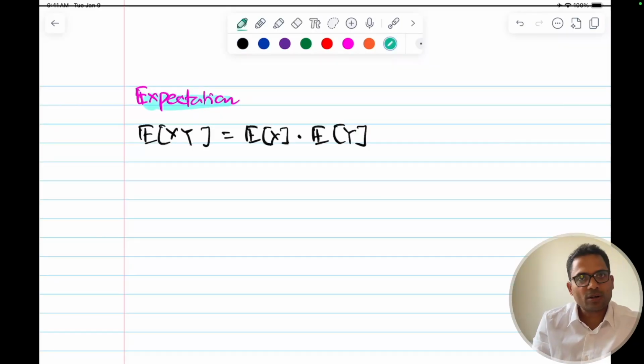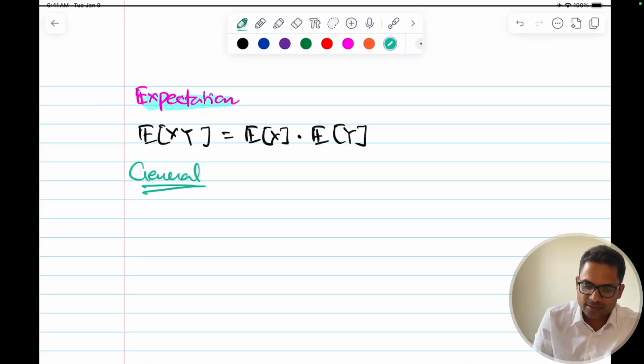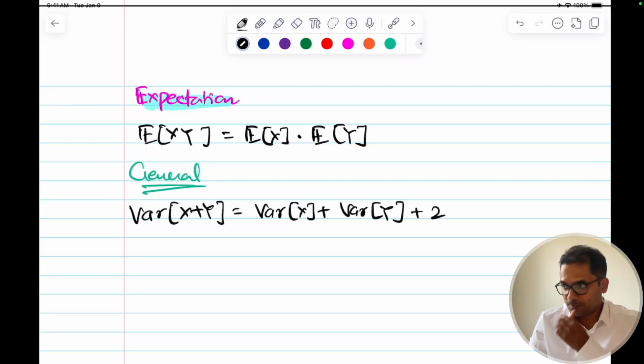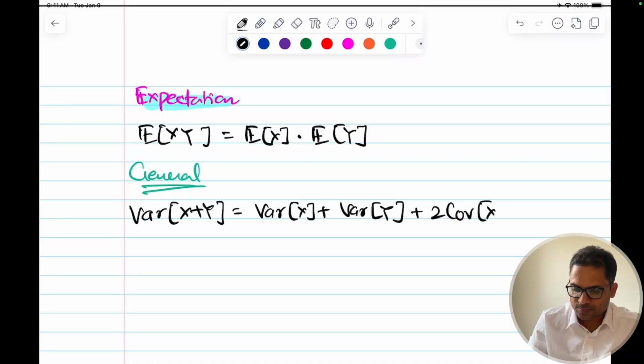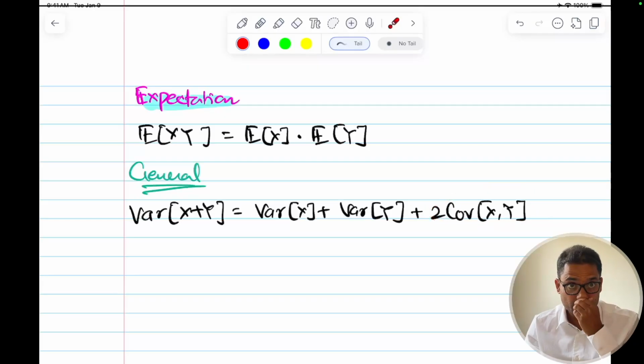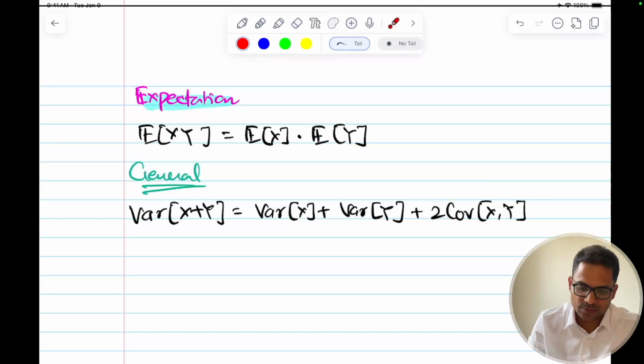So we'll discuss variance also. In general, a general formula for variance of two variables is, what is it? So generally we say variance of x plus y is variance of x plus variance of y plus 2 into covariance of x comma y. We have seen covariance in the past, in the last classes. I'll put the link if you don't remember.